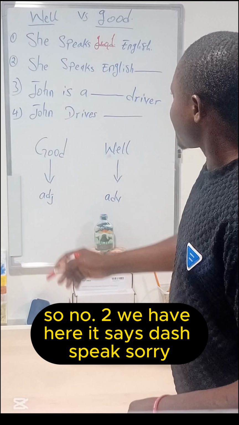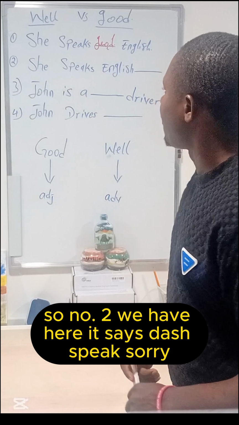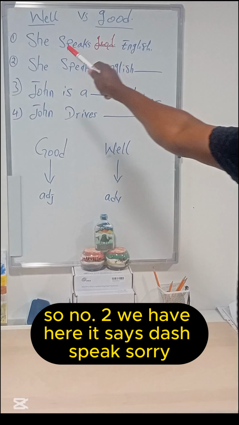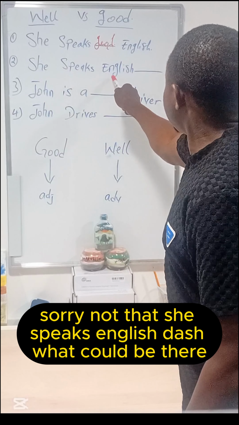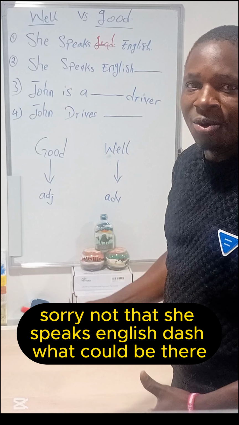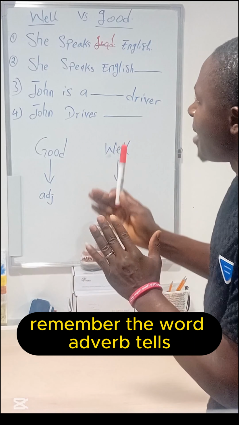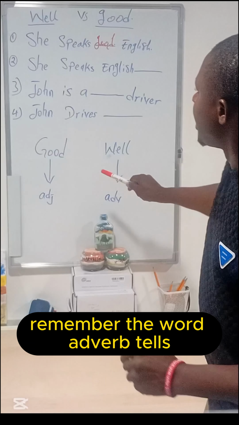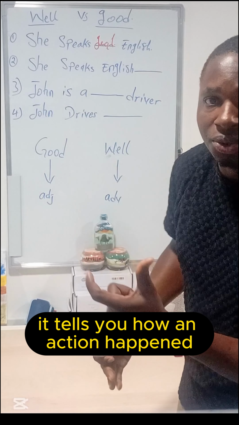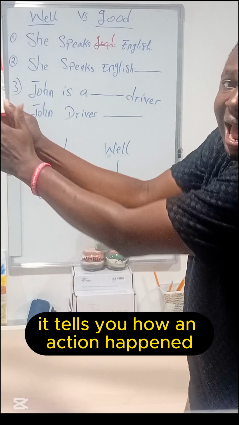So, number two, it says, she speaks English dash. What could be there? Remember, the adverb tells you how an action happened.